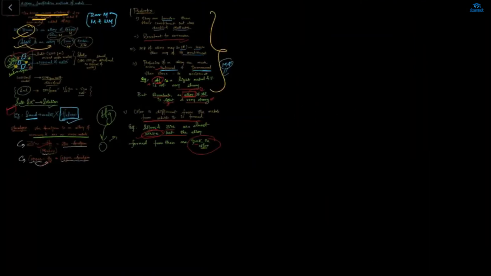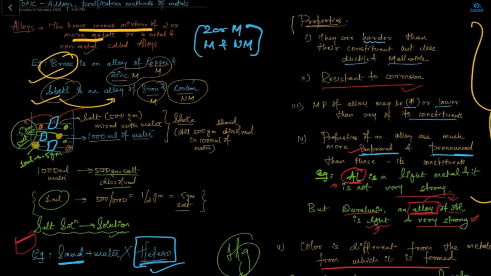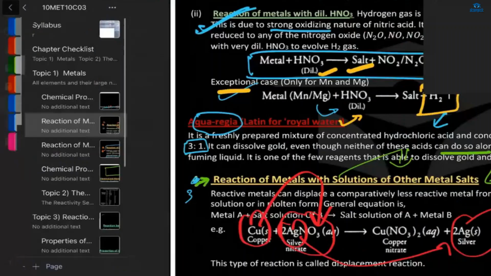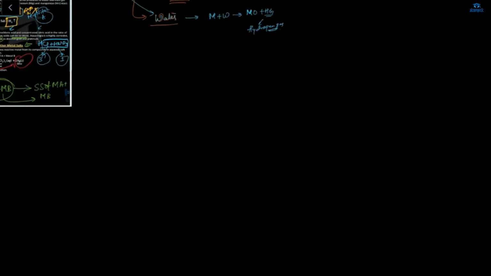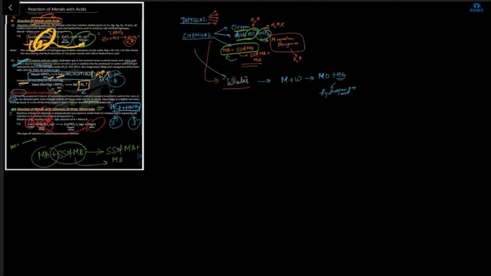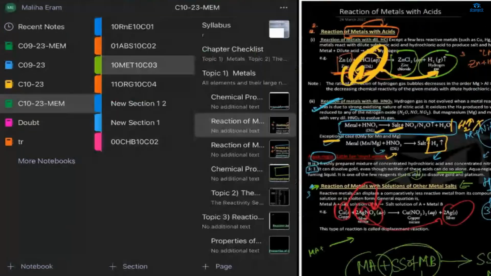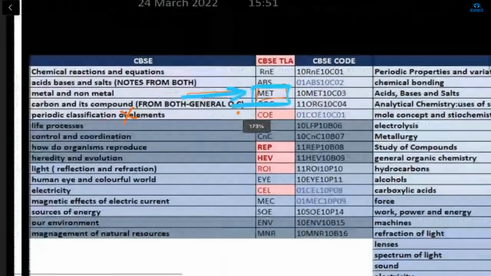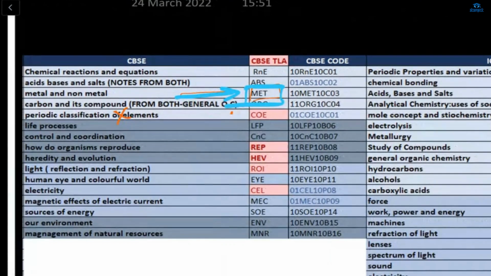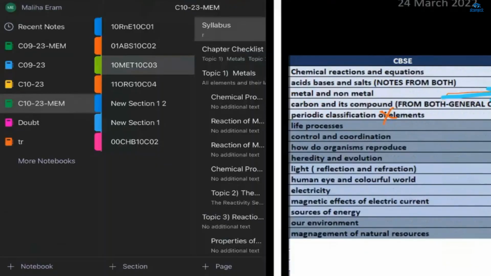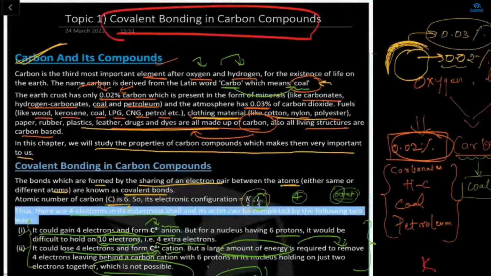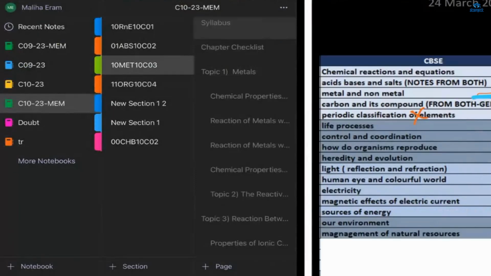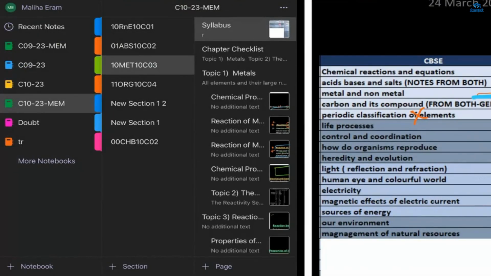So that's it. Now, any doubt in this chapter? I've already revised. I will revise. Please revise it, and after that, what will we start? We completed MET, right? So we will start ORG: covalent bonds, carbon bonds. But firstly, you have to make these three chapter notes and send them to me because it's very important.